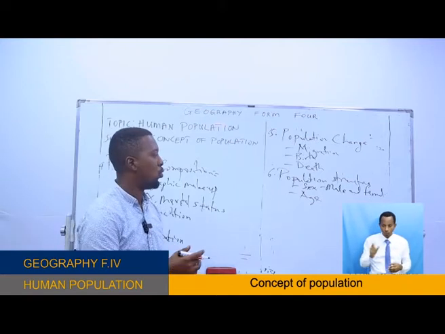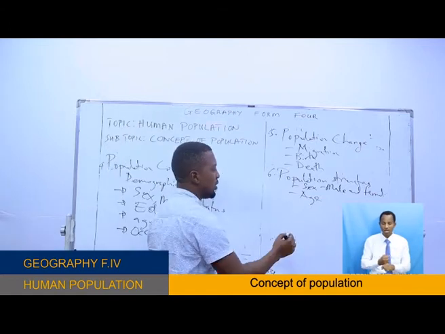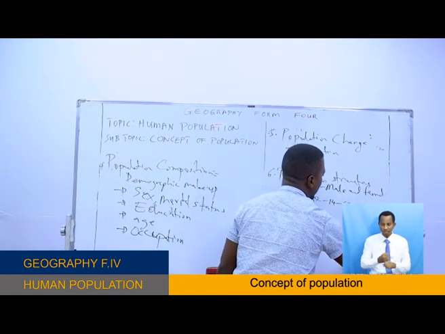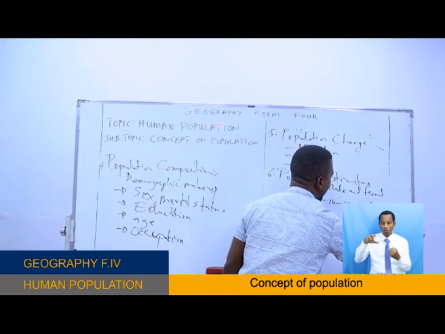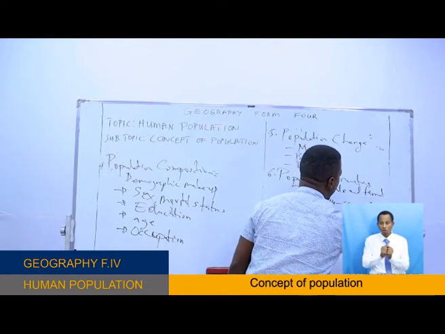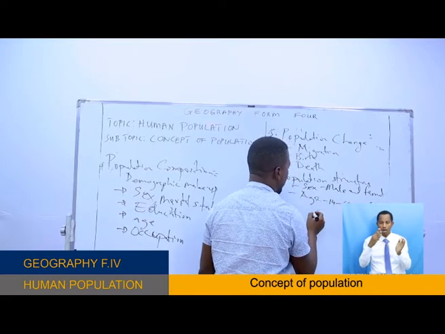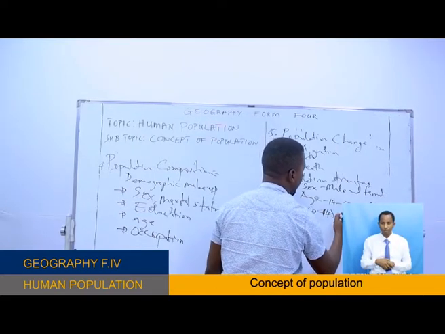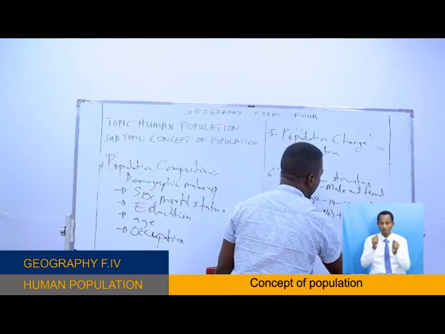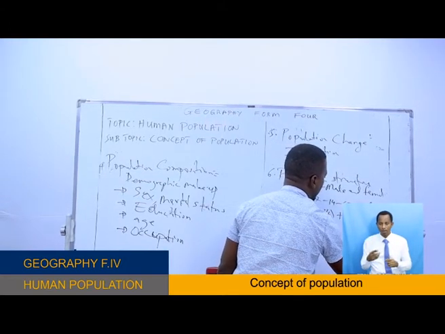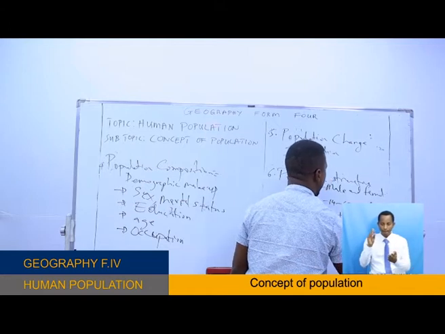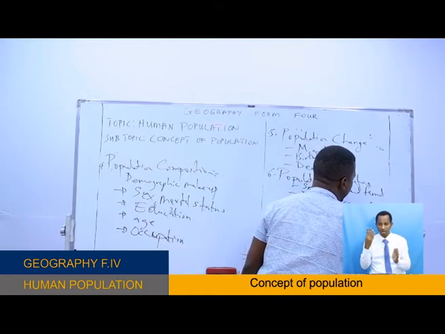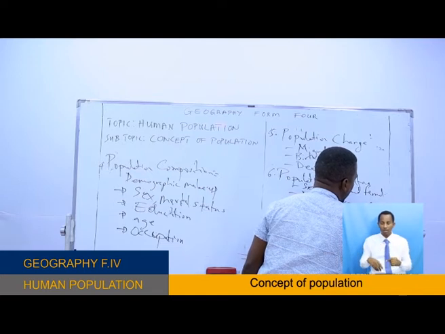People who are working, the age between 14 to 65, are the working group, and the people 0 to 14, the children, and those from 65 and above, these are the non-working group.